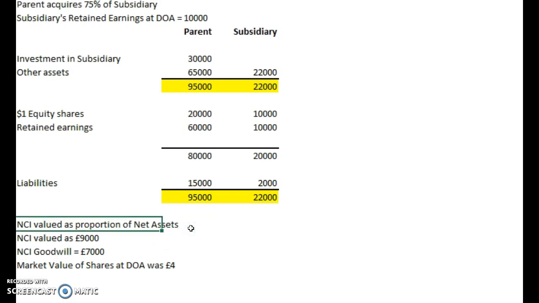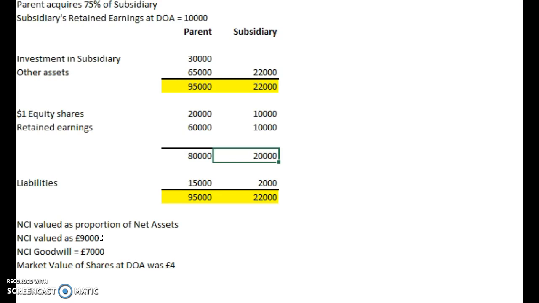It can either be valued as a proportion of net assets, net assets being these, of course, the equity, or you could say the non-controlling interest is valued at £9,000. So the directors of the parent company have done some analysis and that is their estimate of the NCI value.